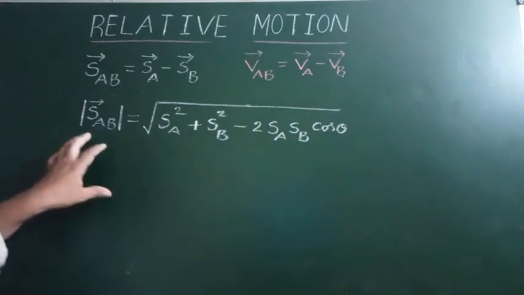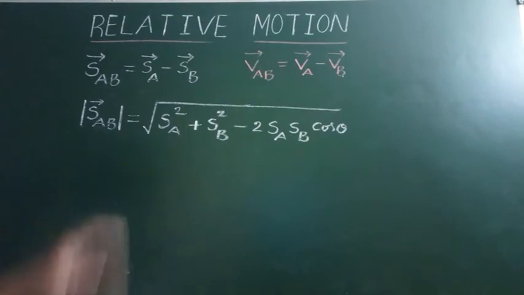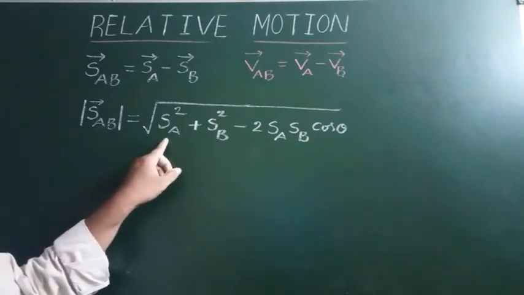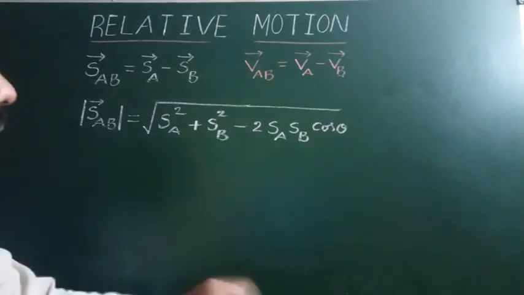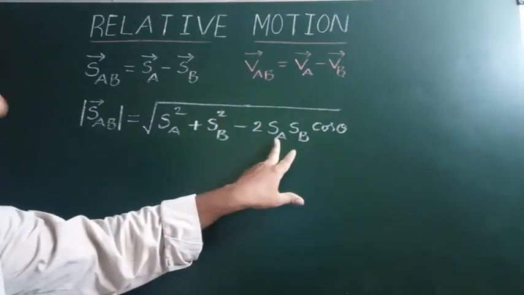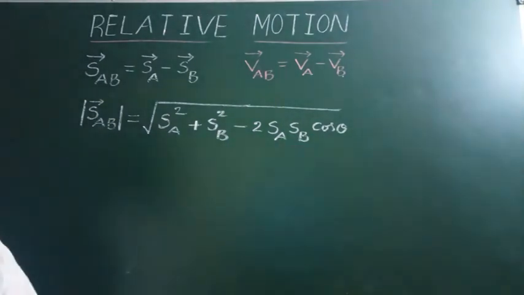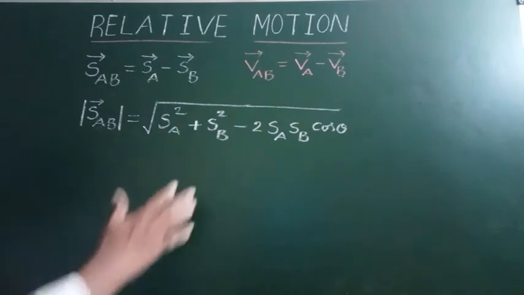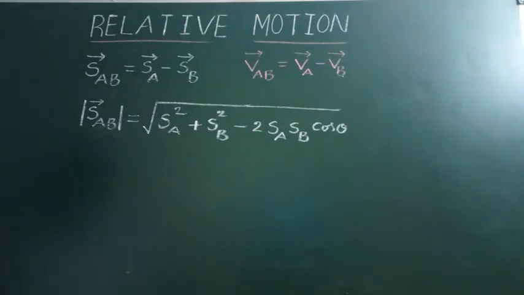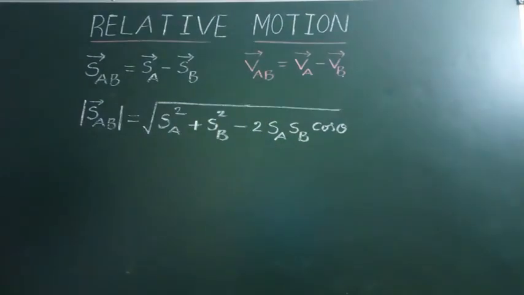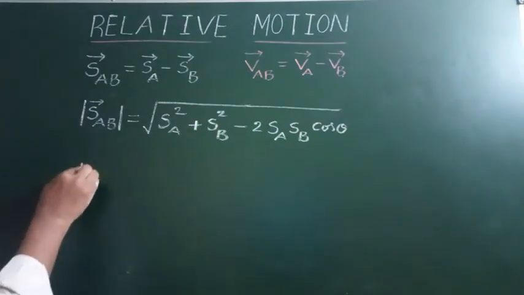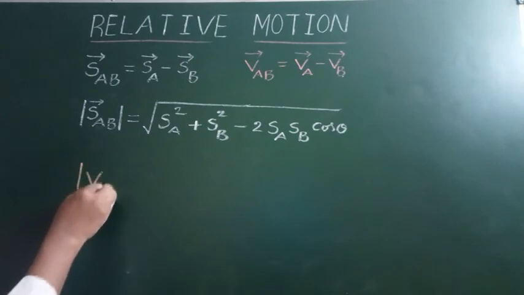The magnitude of displacement of A with respect to B is equal to under root of displacement of A whole square plus displacement of B whole square minus 2 into displacement of A into displacement of B into cos theta. Use this formula to find the resultant magnitude. In the same manner, to find the magnitude of velocity, we use the same formula.